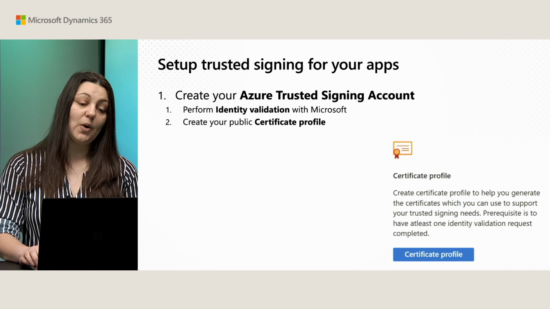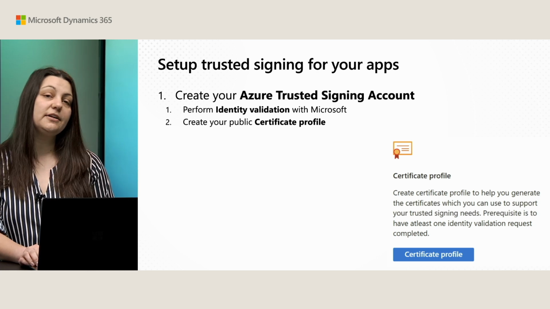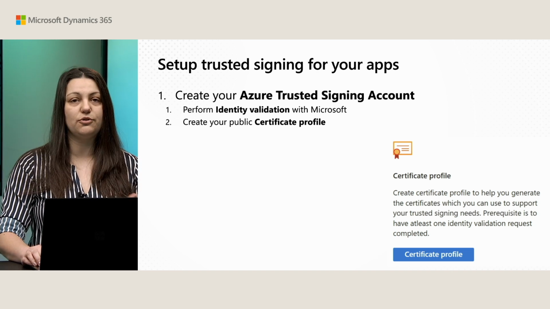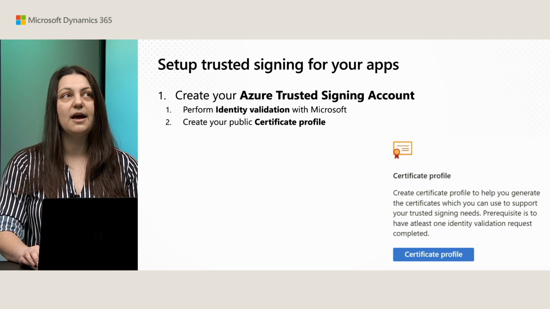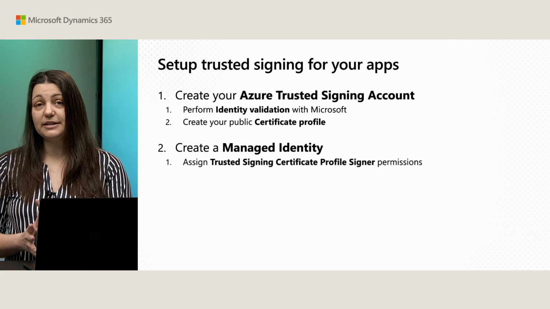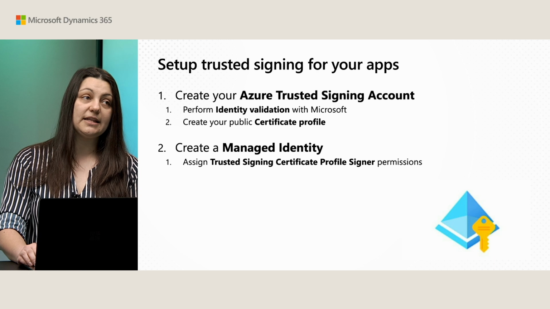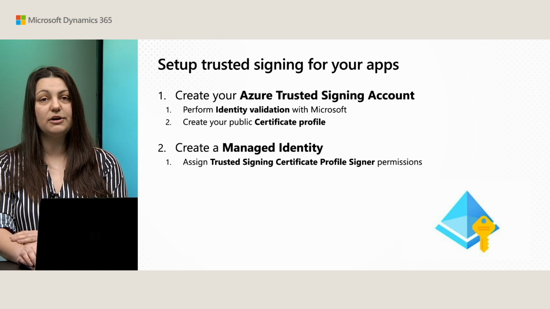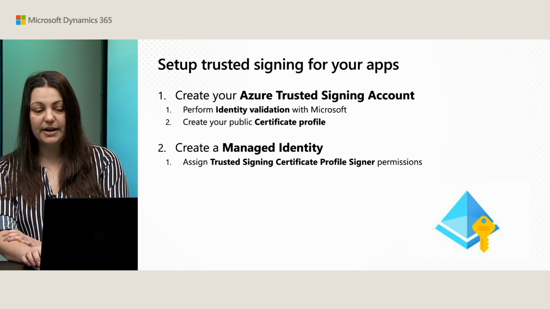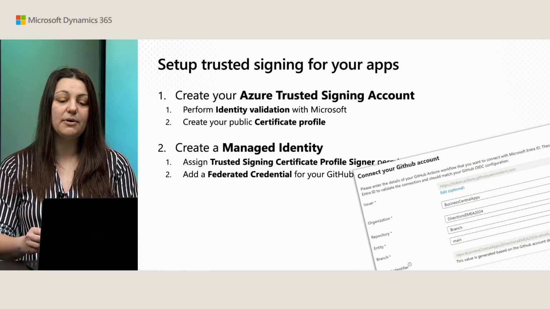Once you have at least one identity validation request completed, you can create a certificate profile where you will be able to create certificates for your signing purposes. After that, you need to make the connection to GitHub, and the first step is to create a managed identity. The needed role or permission for that is Trusted Signing Certificate Profile Signer. And creating federated credentials is where you completely make the link to GitHub.